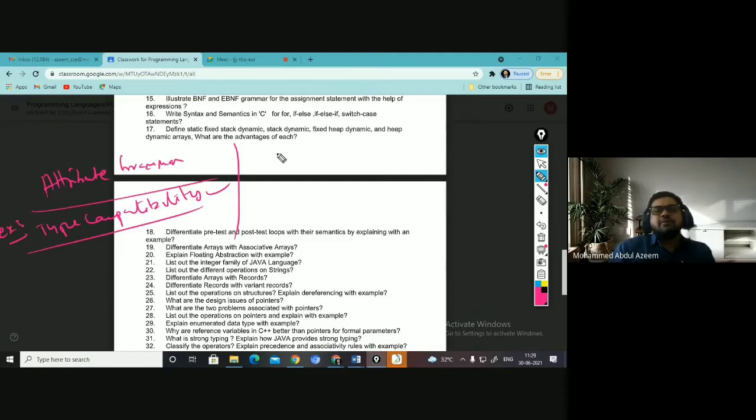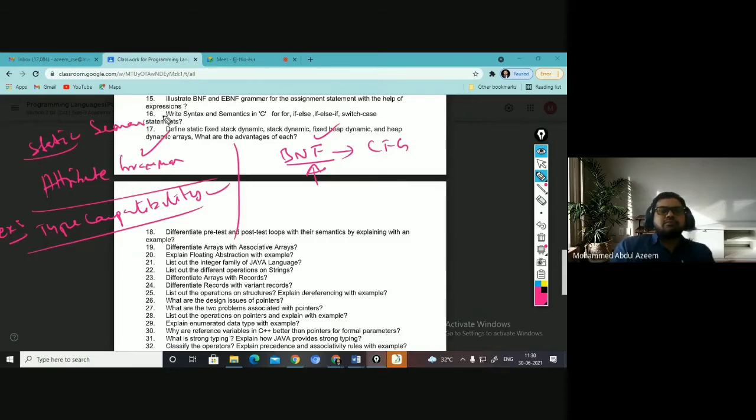And BNF, Backus-Naur form, is what we call context-free grammar. For assignment statements and many programming statements, we can define the grammar using BNF. But when you have certain issues of this kind, which are not possible with BNF, we go with attribute grammar, which is said to be the static semantics.